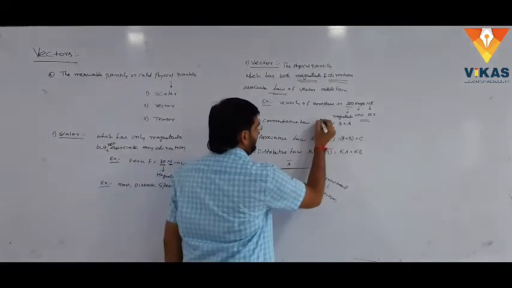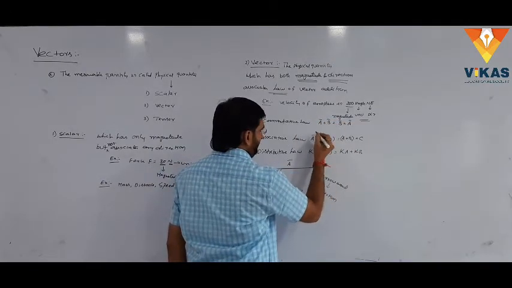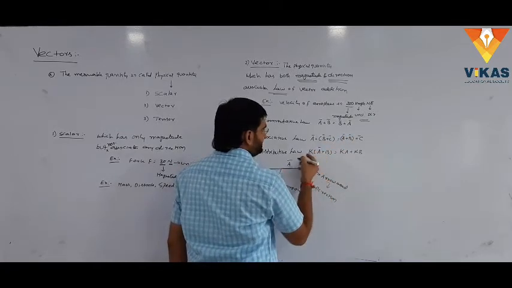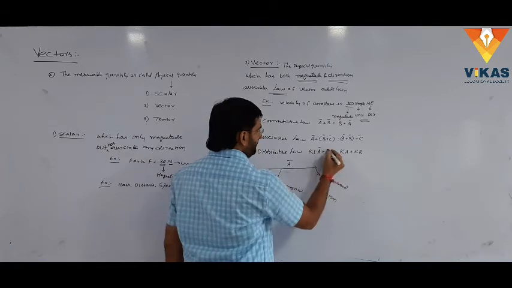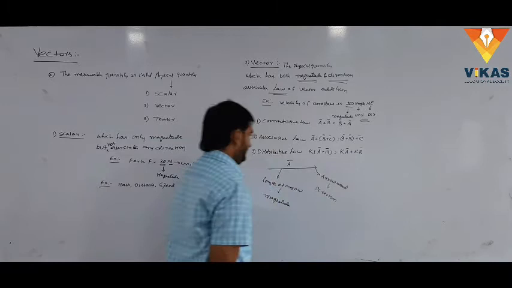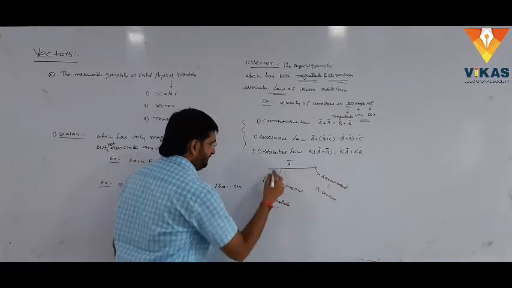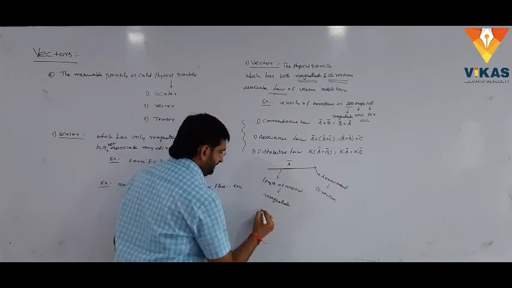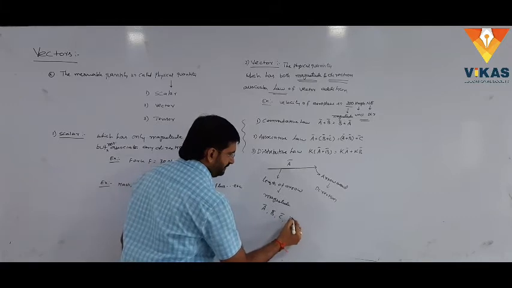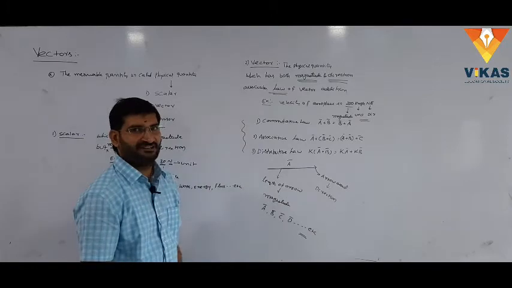Here the law of vector addition: a bar plus b bar, b bar plus a bar, a bar plus b bar plus c bar, a bar plus b bar plus c bar. K is the constant, it is the distributive law: k into a bar plus b bar equal to k a bar plus k b bar. This is the representation of vector. Generally any vector can be represented like a bar or b bar or c bar or d bar, etc. These are the representations of vectors.